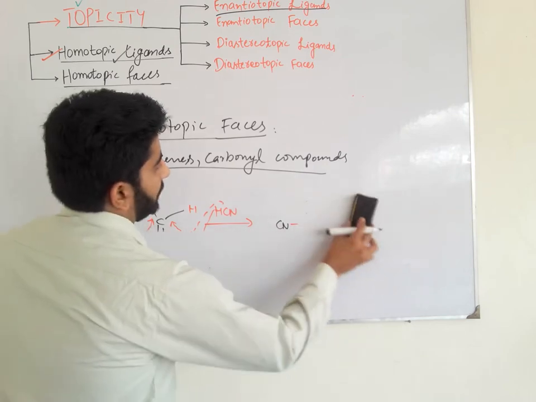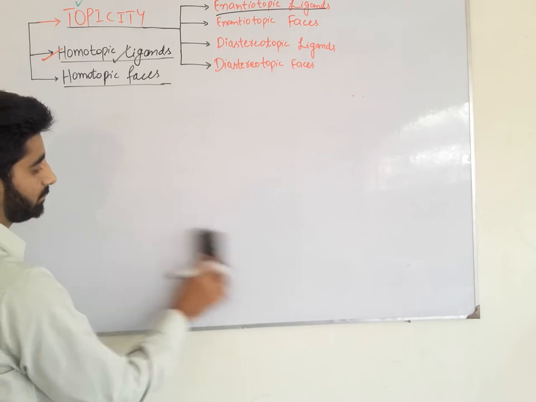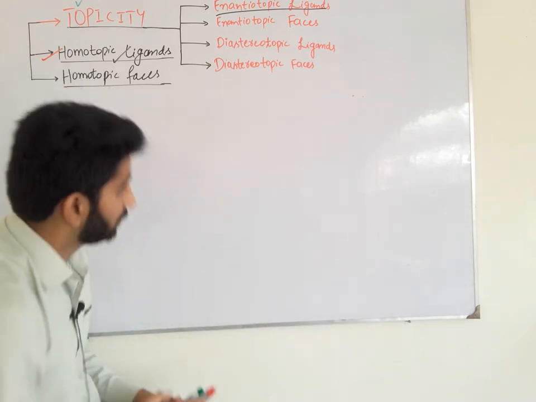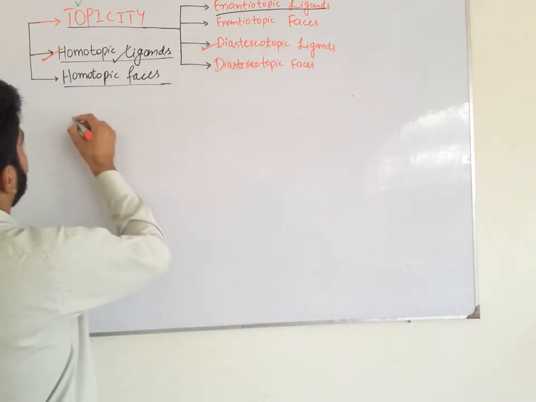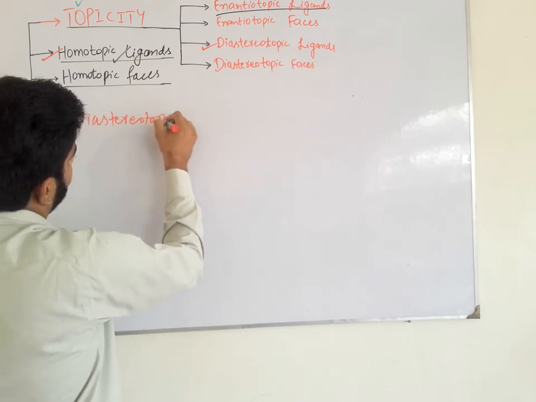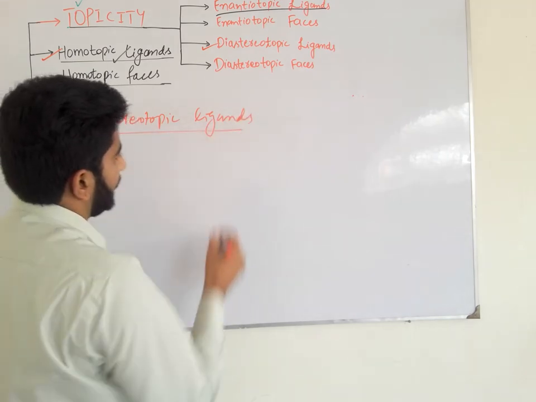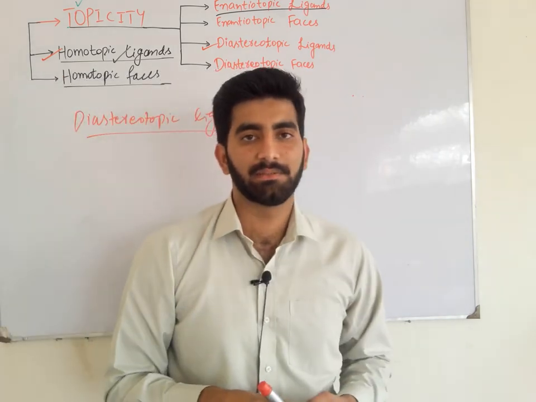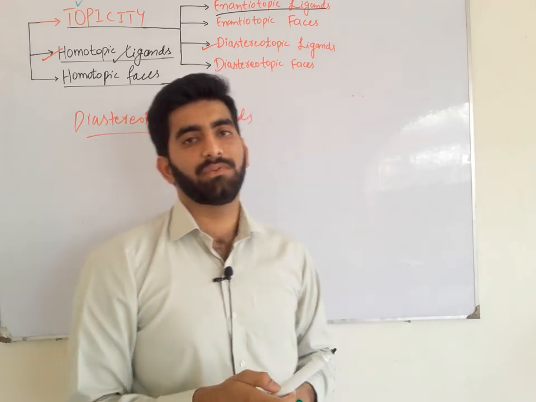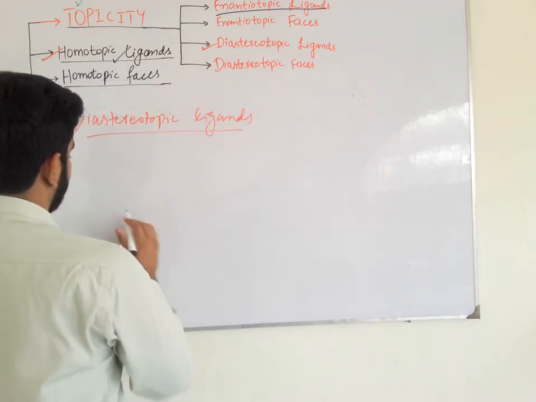What are diastereotopic ligands? Diastereotopic ligands are such ligands or atoms which on replacement with other atoms or groups give a pair of diastereomers.